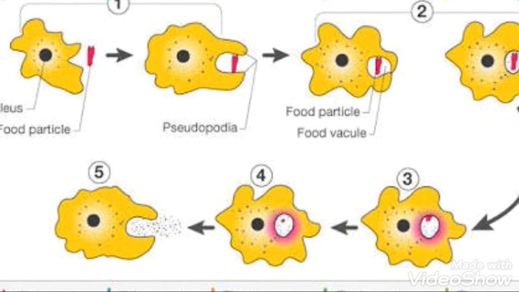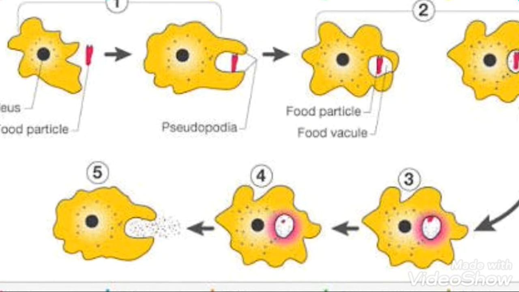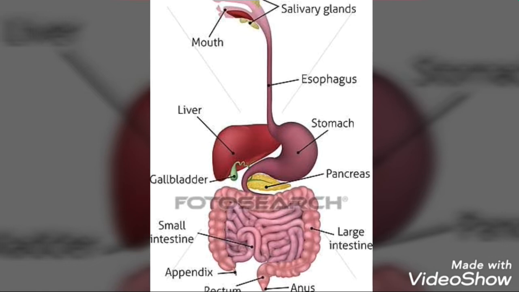But when it comes to human beings, it is a complex process. For that, we have a digestive system. The digestive system consists of mouth, esophagus, stomach, small intestine, large intestine, rectum and anus. And digestion involves physical digestion and chemical digestion. Physical digestion is breaking down large size food particles into smaller ones.